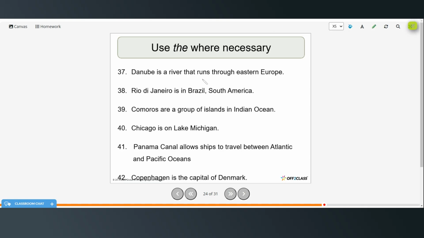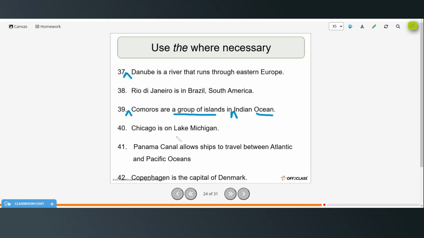Okay, Danube is a river that runs through Eastern Europe. It actually should be the Danube because with rivers we use the most of the time. Rio de Janeiro is in Brazil, South America. This is fine as it is, doesn't need the. Comoros are a group of islands in Indian Ocean, so here we would need the Comoros is a group of islands in the Indian Ocean because we use the with a group of islands and with oceans.